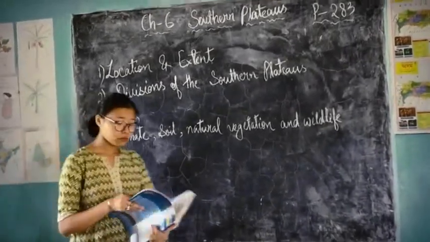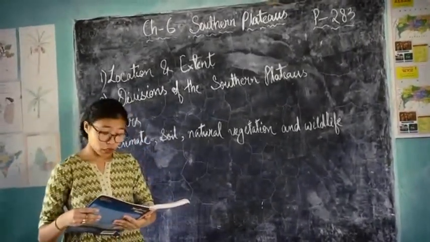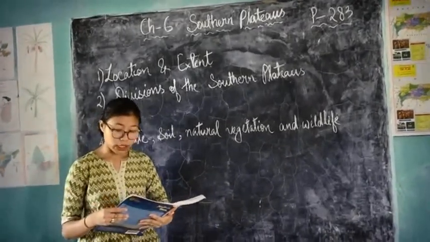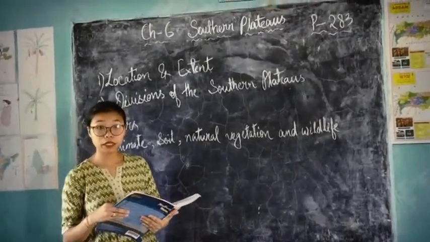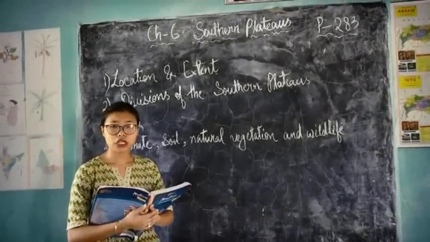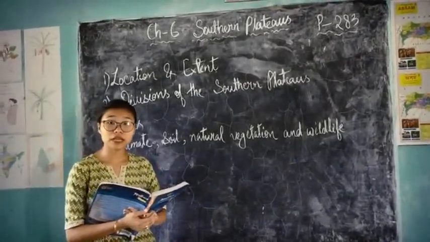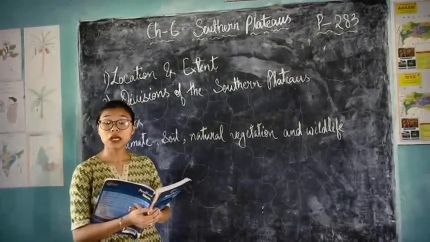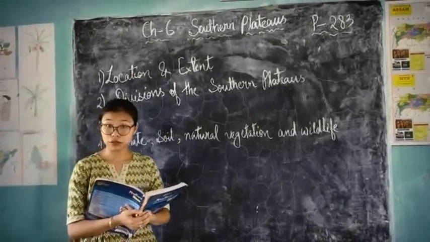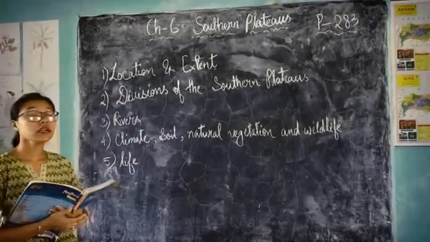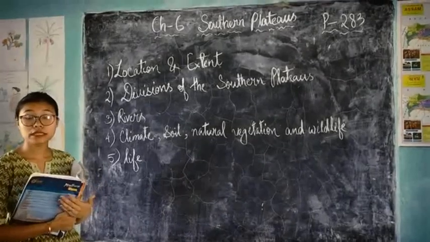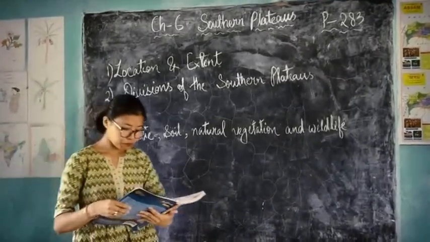A large part of Southern India is plateaus. Therefore, they are known as the Southern Plateaus. A large area on the southern side of India is plateaus, and because of this, they are known as Southern Plateaus. Now let's start our first topic, that is location and extent of the Southern Plateaus.